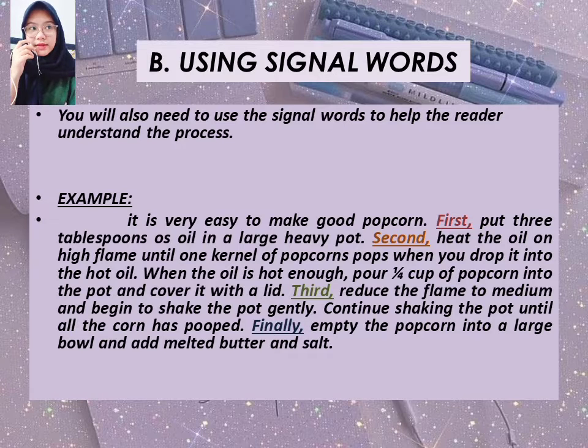Second is using signal words. You will also need to use signal words to help the reader understand the process. For example, you can see this text. This text used first, second, third, finally as signal words.